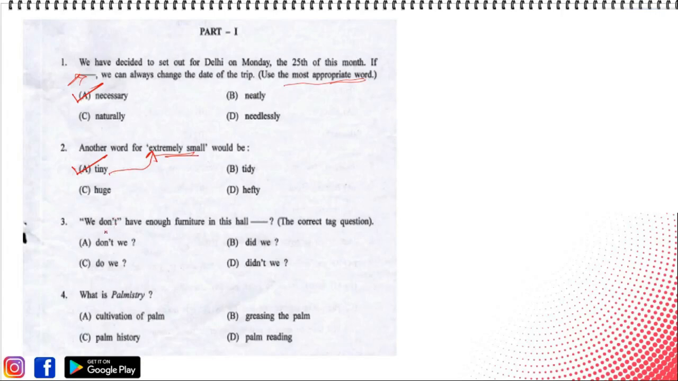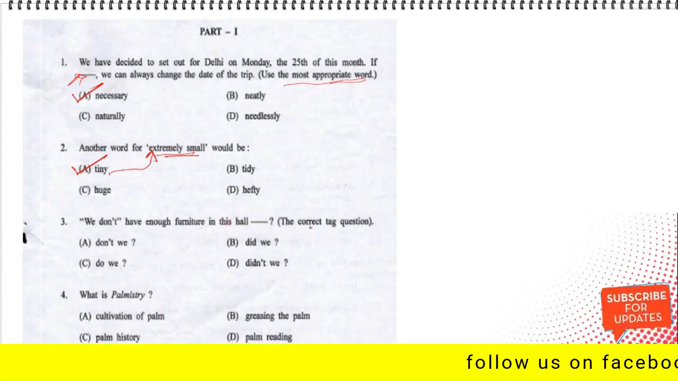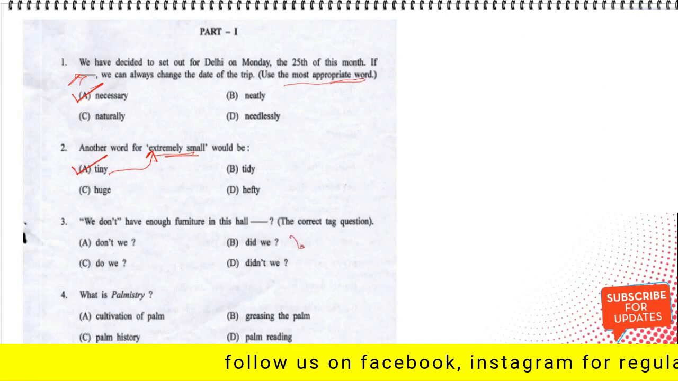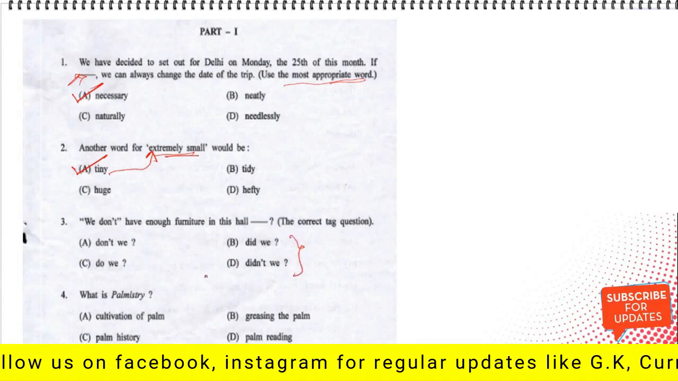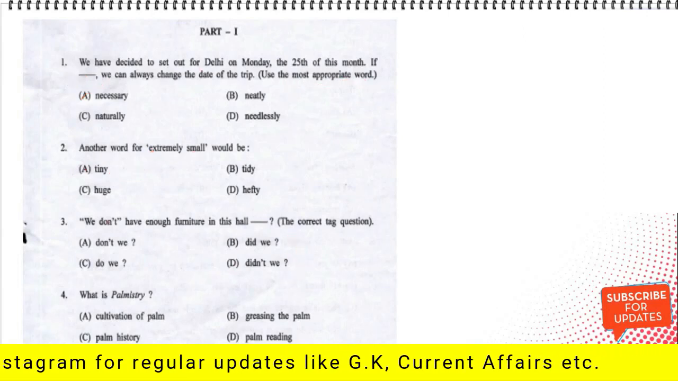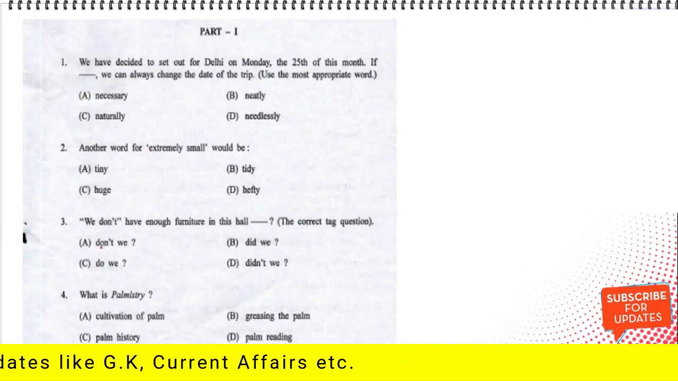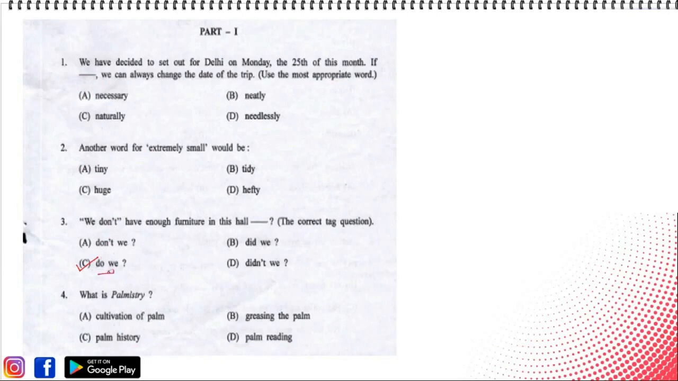Moving on, we don't have enough furniture in this hall, blank. We need to choose the correct question tag from the given options. The correct answer here would be option C, do we.